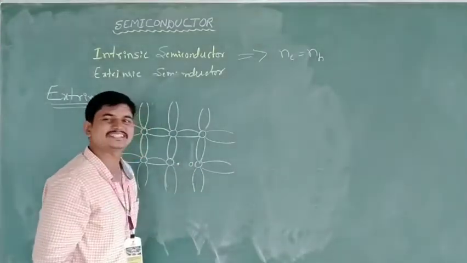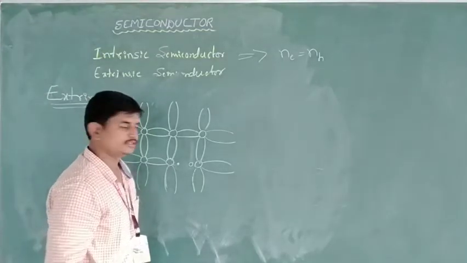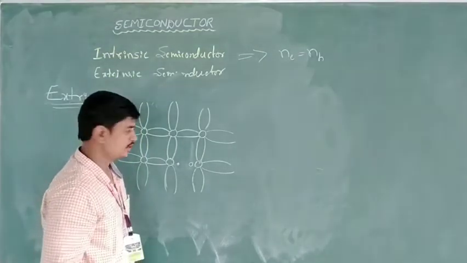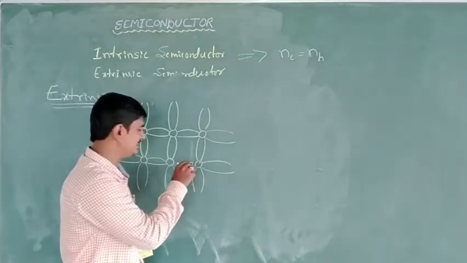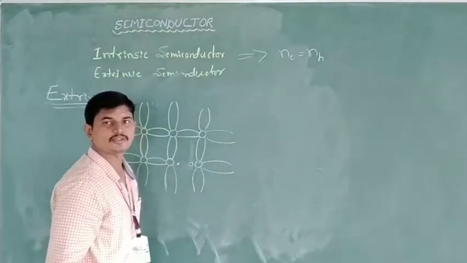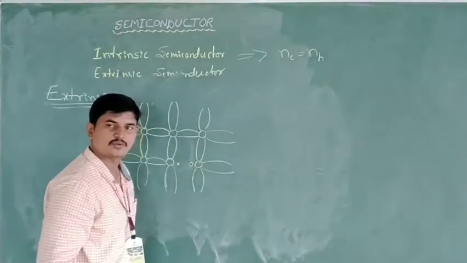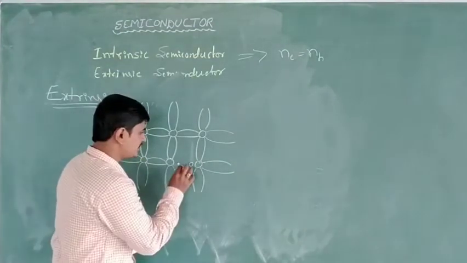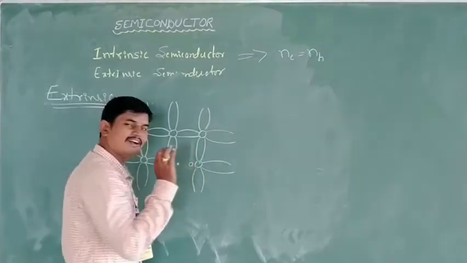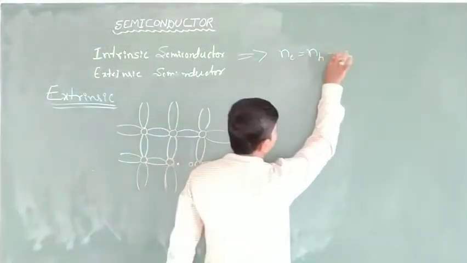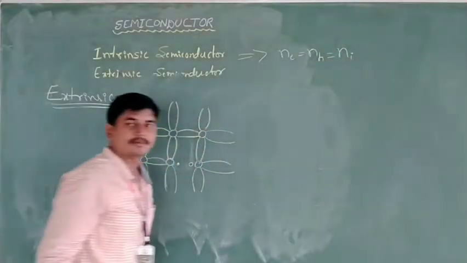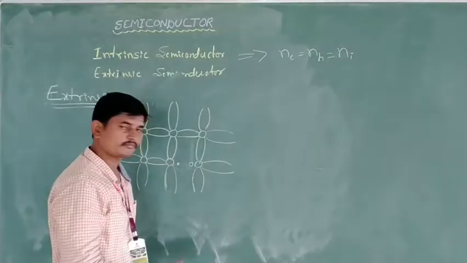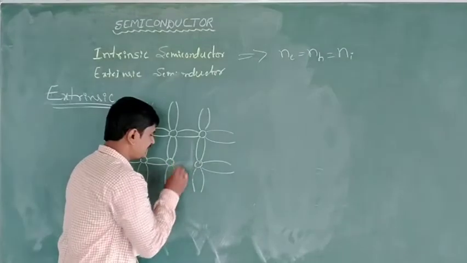This hole is positively charged, while the electron is negatively charged. Because of the vacancy created at the place of the electron, this is a positively charged one and it is called a hole. In the intrinsic semiconductor, the number of electrons and the number of holes are equal in number. This is about the intrinsic semiconductor.